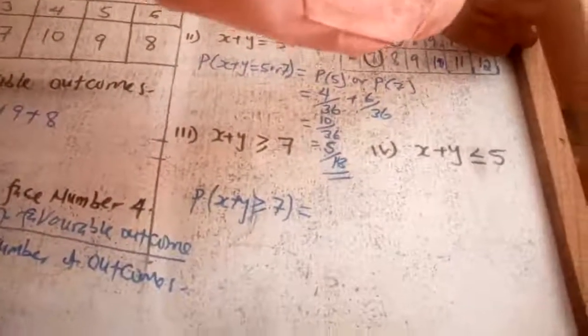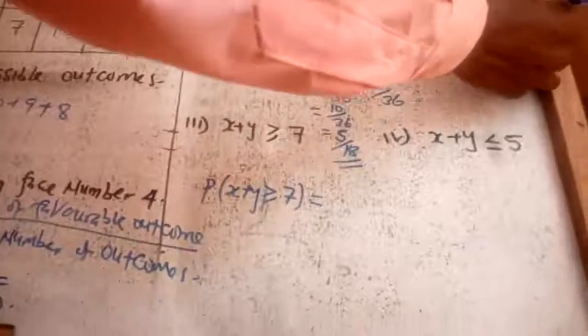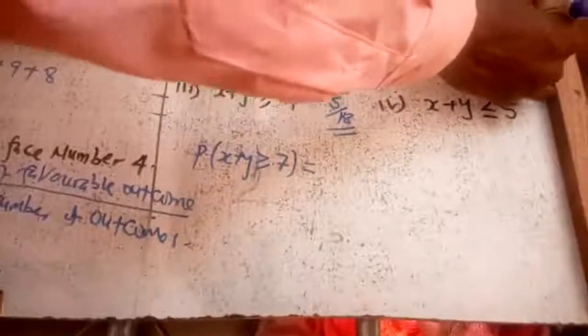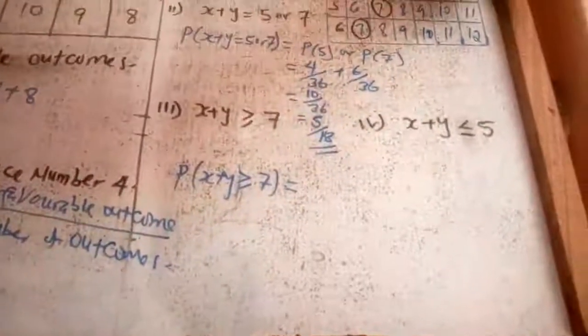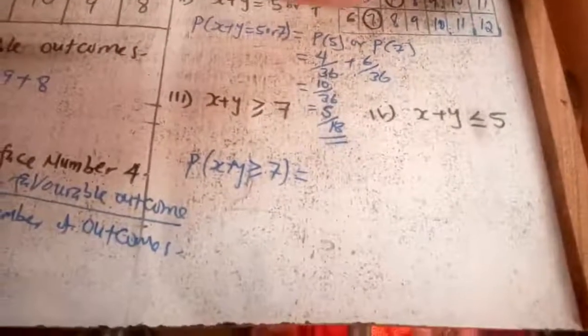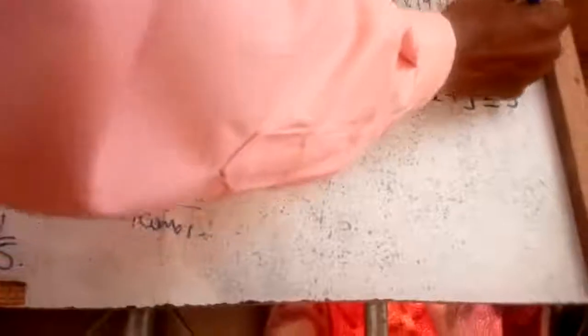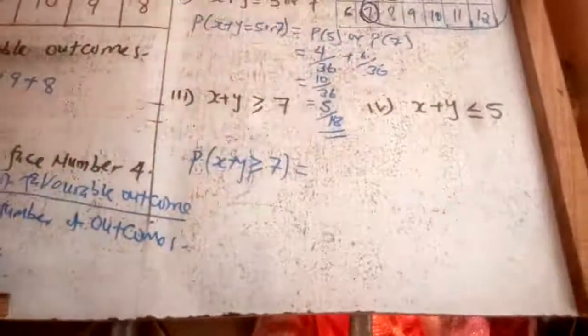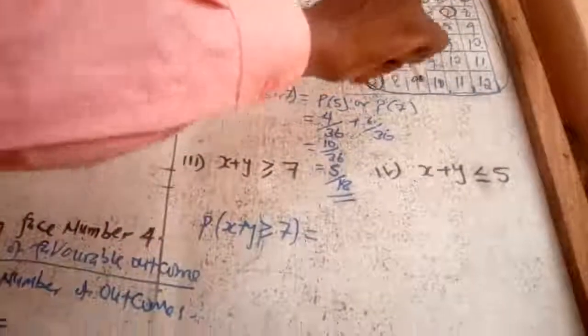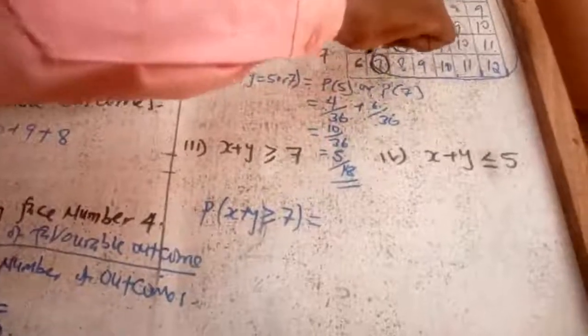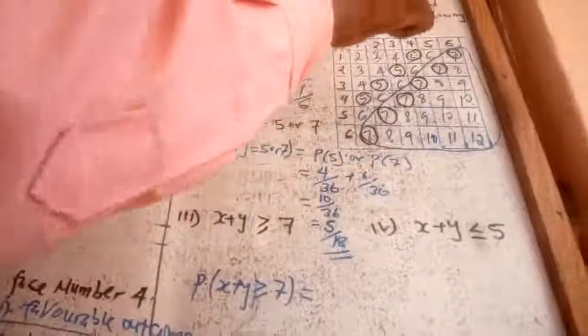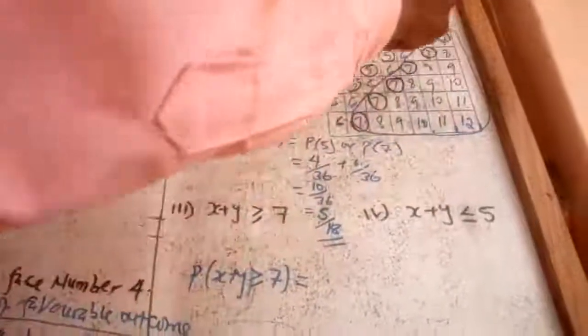Also 8, also 9, also 10, also 11, also 12. The result lies under this region. And therefore, I'm supposed to count all values because these values are equal to 7 and also greater than 7.